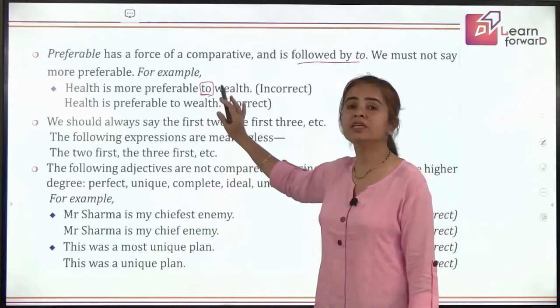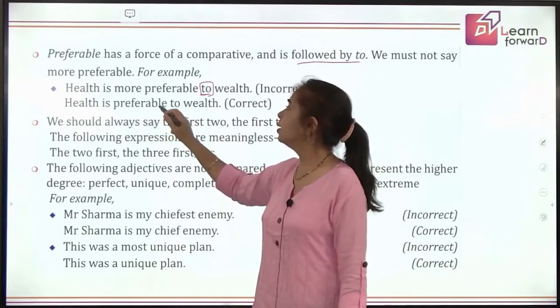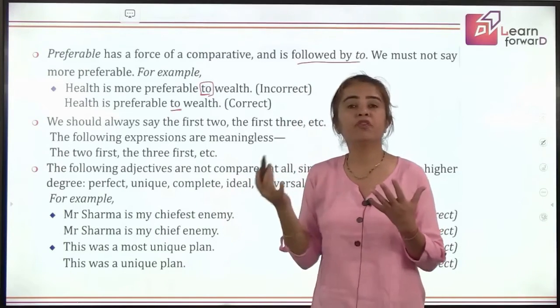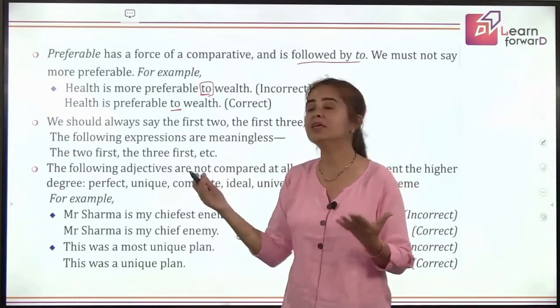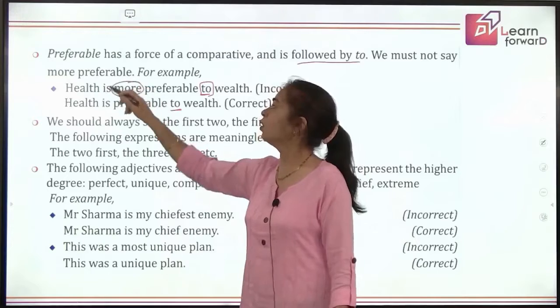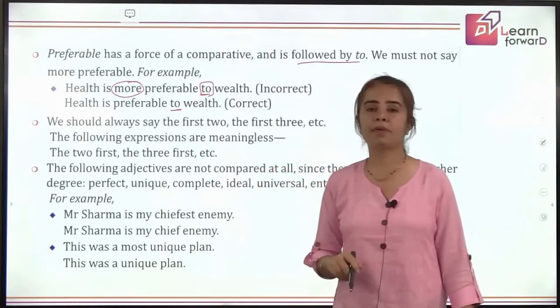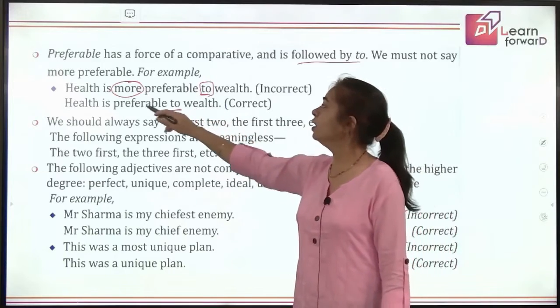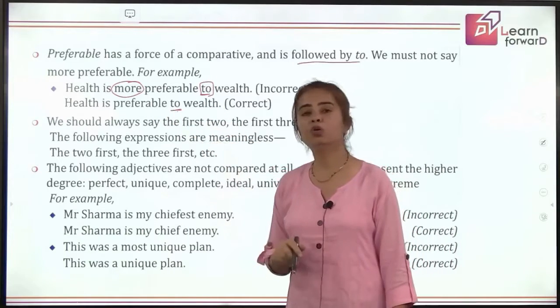So it is incorrect. Health is preferable to wealth is correct, because preferable is already showing comparison, and here we are also using another comparative. So these will not go, and it will be health is preferable to wealth.